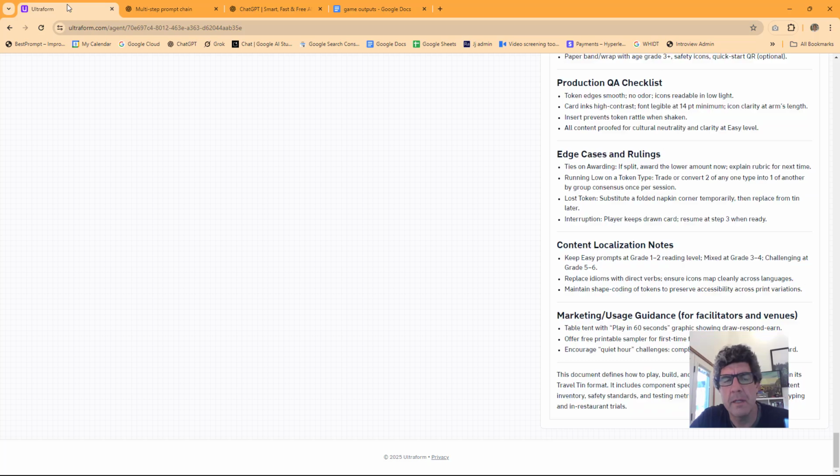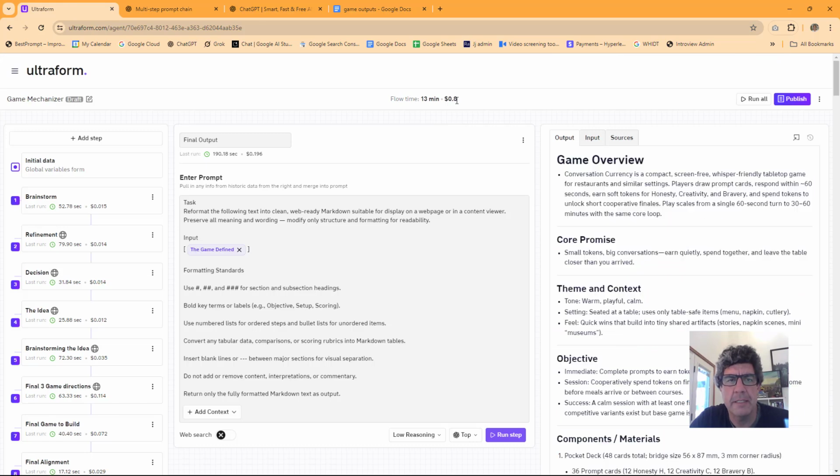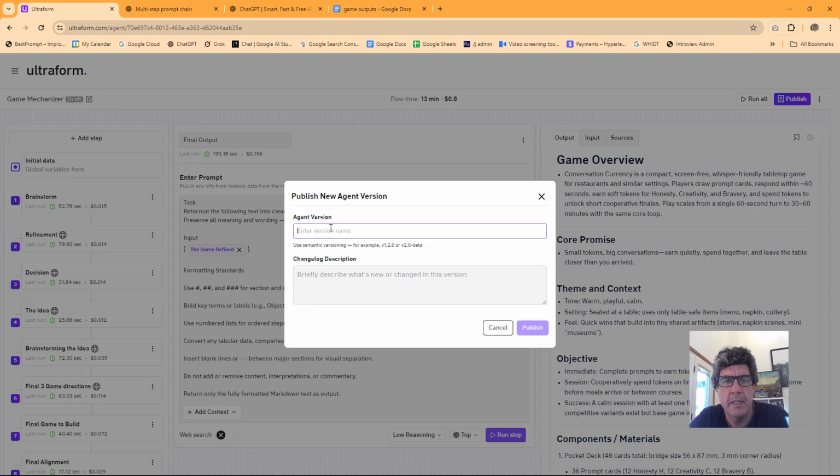Okay. So I'll copy this, paste it into that doc. Now we'll run. 80 cents it took. I don't know where this, oh, that was 19 cents just to build the output here. Well, it's a lot of tokens. I guess I didn't need to take the top. I'm going to publish this agent here. Just call it 1.0.